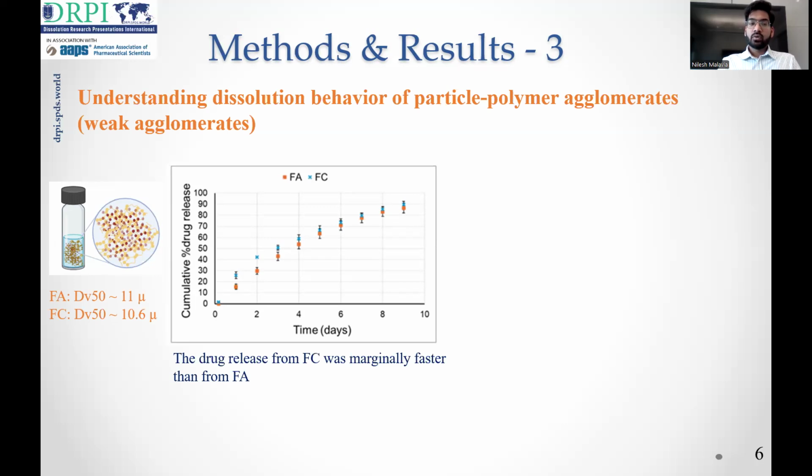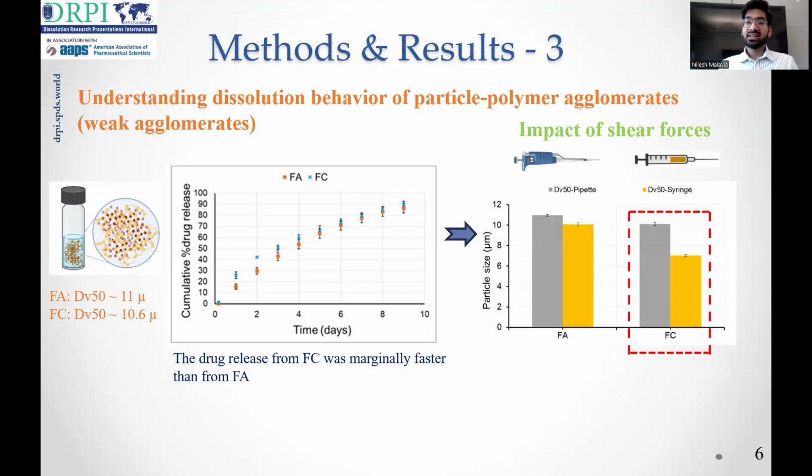So as I discussed before, these formulations FA and FC are suspensions with similar particle size with the only difference in the PEG source. Even after having similar particle size, they showed marginal differences in the drug release. And to understand what could be the attributing factor for these differences in the drug release, we carried out an experiment wherein the particle size was determined using pipette and syringe.